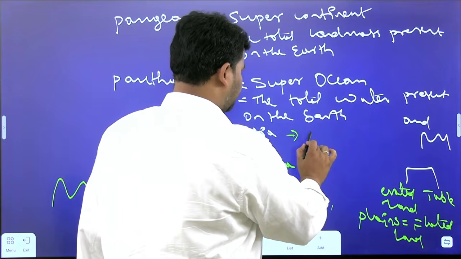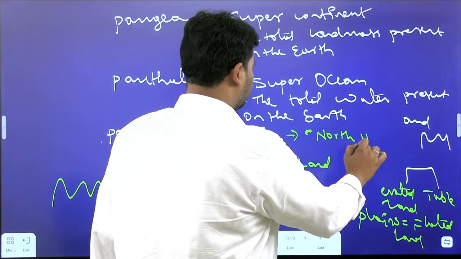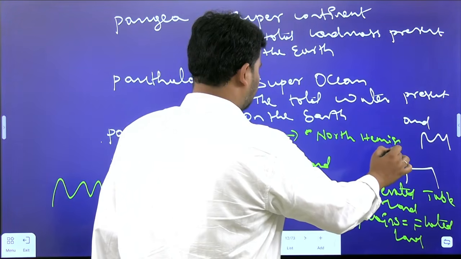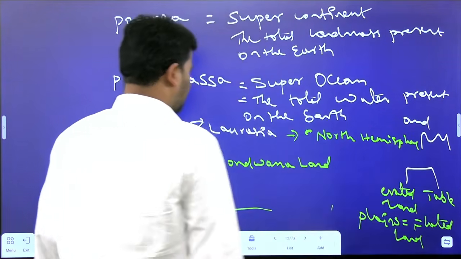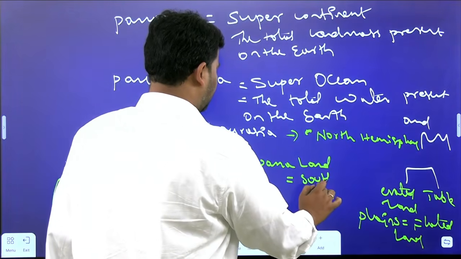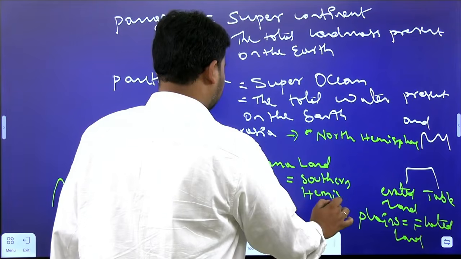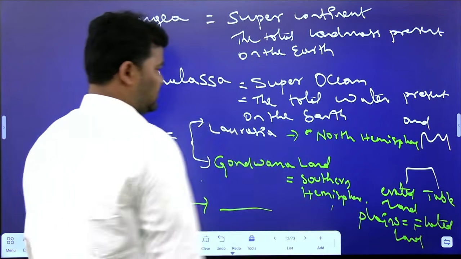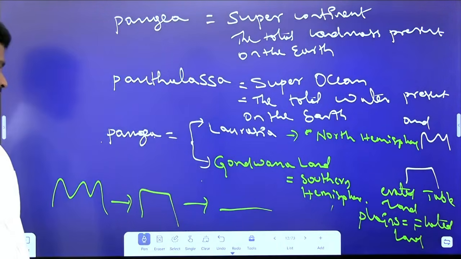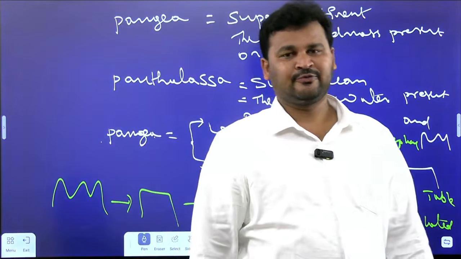Laurasia belongs to the Northern Hemisphere, and Gondwana land belongs to the Southern Hemisphere. That is what you have to keep in your mind. Clear? These are the basic terms relevant to the continental drift.